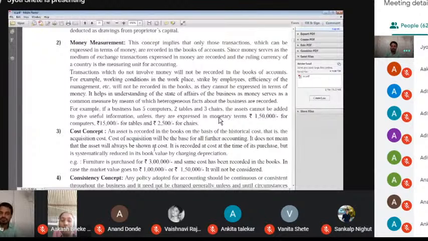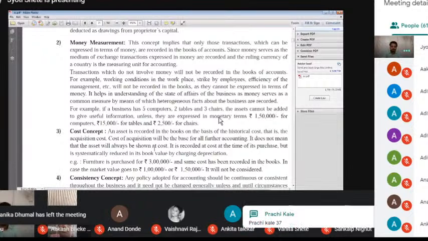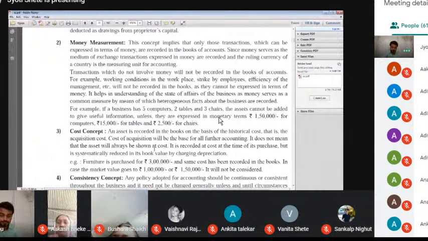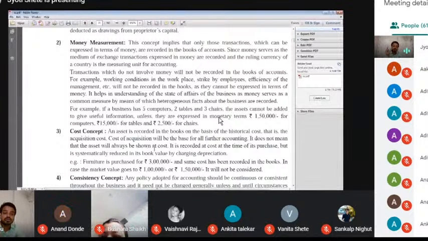It's like when we purchase furniture, we have no idea about the furniture, but the business enters only the numerical value of the cost. This concept implies that only those transactions which can be expressed in terms of money are recorded. Like goodwill. What is meant by goodwill? Reputation of a business. When we express goodwill in terms of money, that's what we call money measurement.